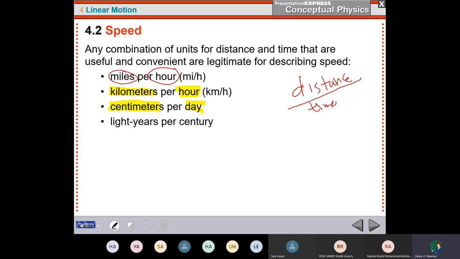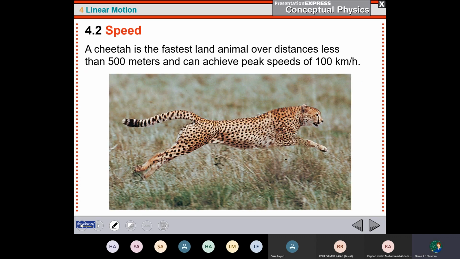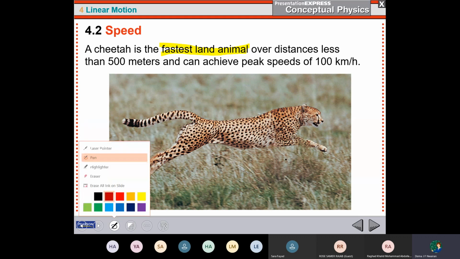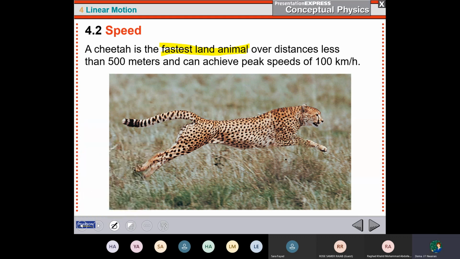Now, look at this picture here. What did you see from this picture? We see a cheetah. This cheetah is the fastest land animal in the world. Its speed can achieve the peak speeds.